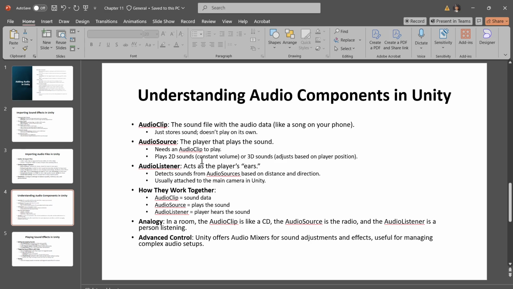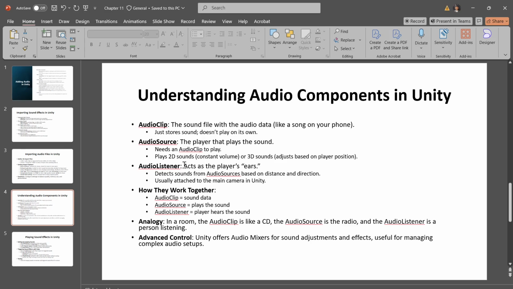If a car honks in the game, you'll hear it louder as you approach and quieter as you move away. The audio source's position in the 3D world helps Unity figure out how the sound should change based on where the player is. This is great for making sounds feel like they're coming from specific places in the game world, making the experience more realistic.